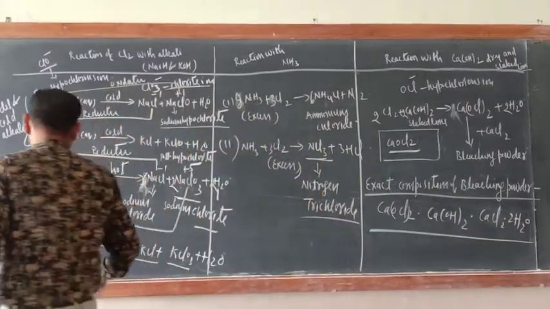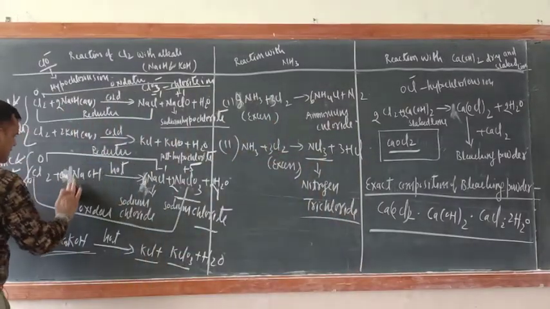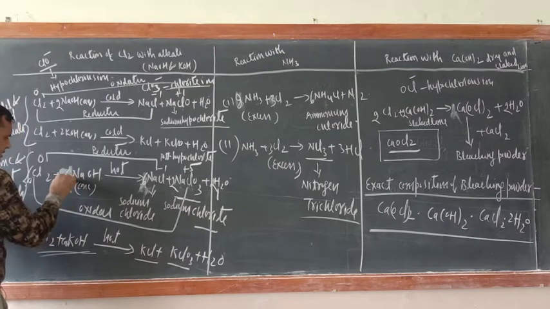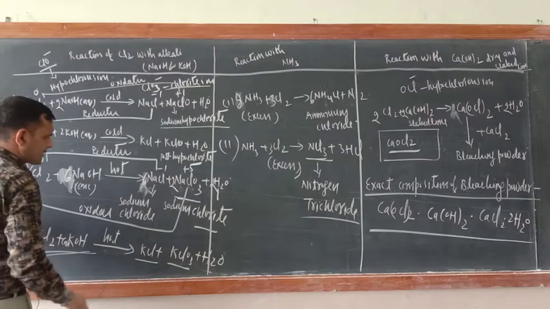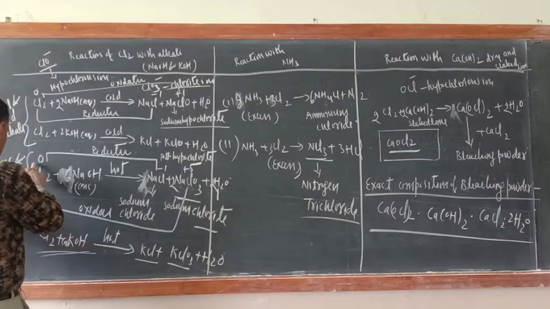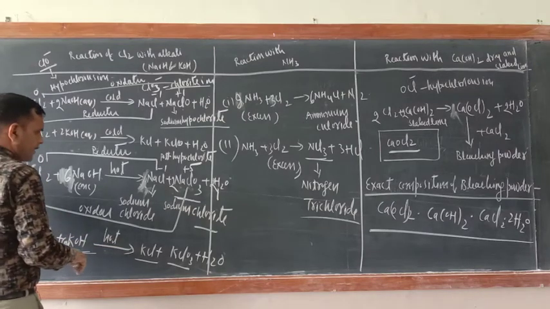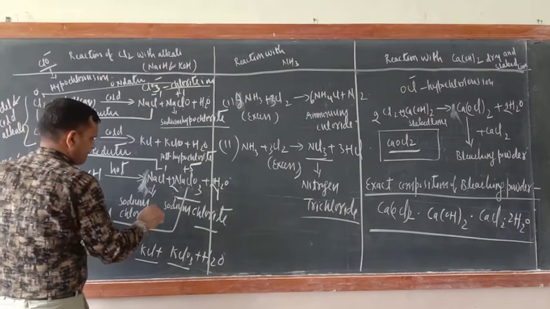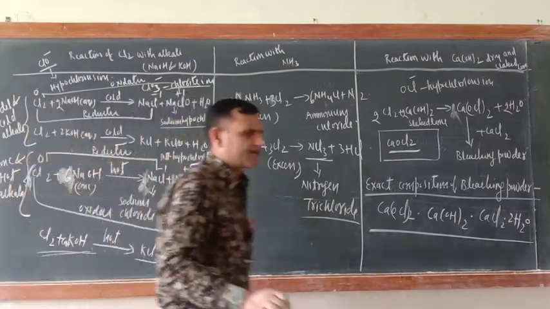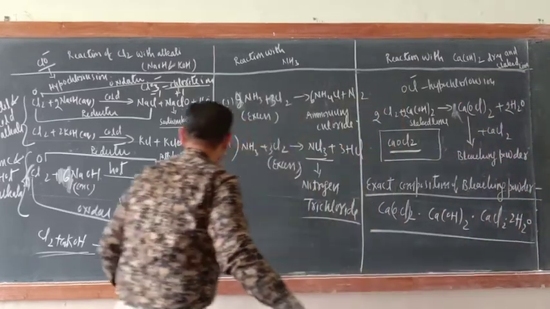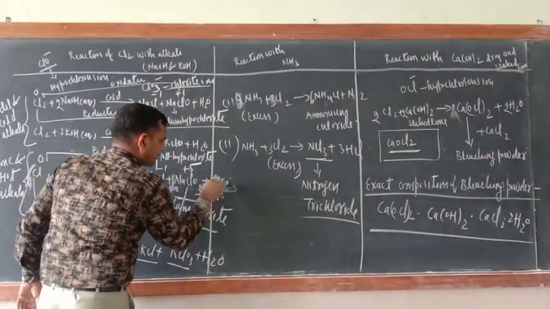Now let us balance this one also. This is concentrate, so just write here conc at the bottom. This is 6NaOH. Okay, 6NaOH. So this is 5NaCl. Just a minute. This is 3H2O.